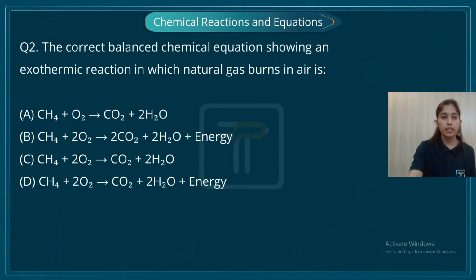So now let's move on to the next question. What is it saying? The correct balanced chemical equation showing an exothermic reaction in which natural gas burns in air. Again, this question is from your chapter Chemical Reactions and Equations, right, students? As we know, methane is the natural gas, and when methane burns in the presence of air, what type of reaction is this? Yes, students, this is a type of combustion reaction.